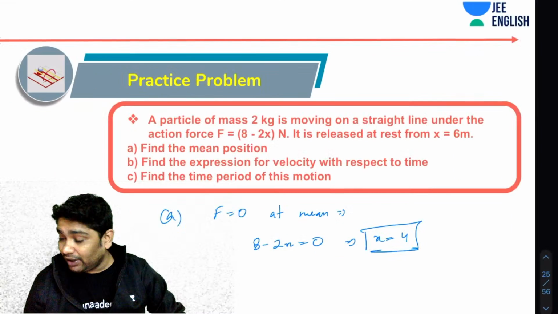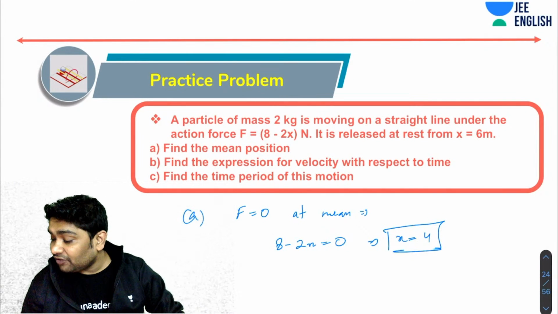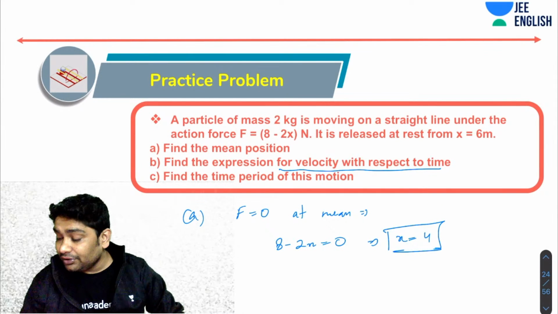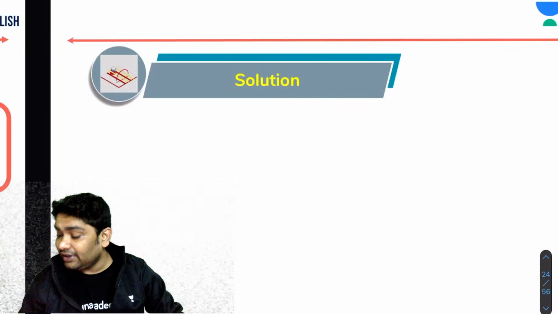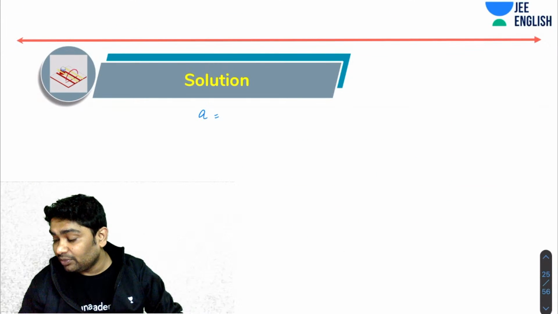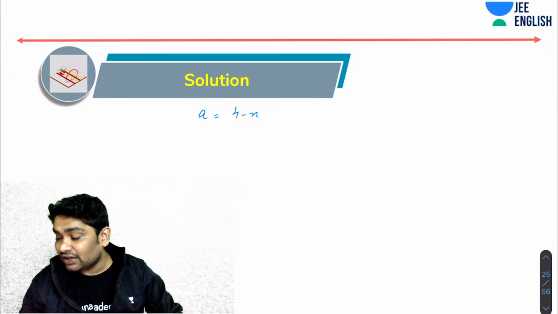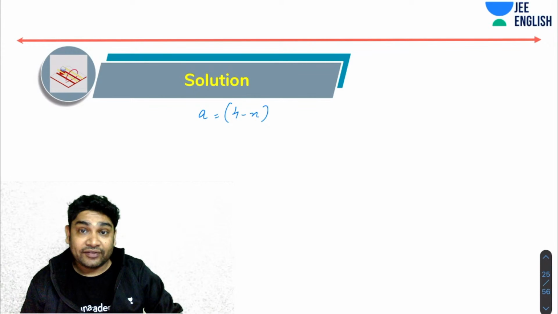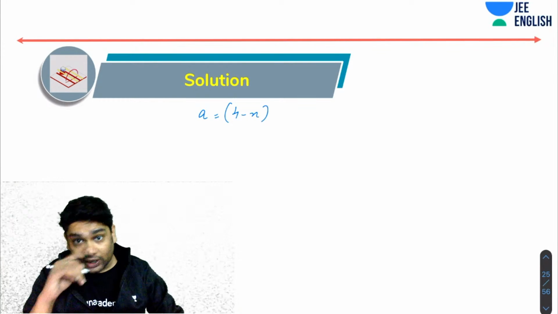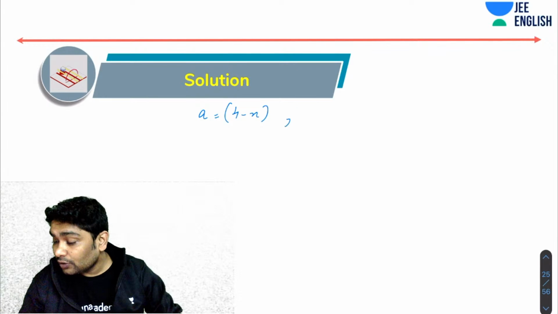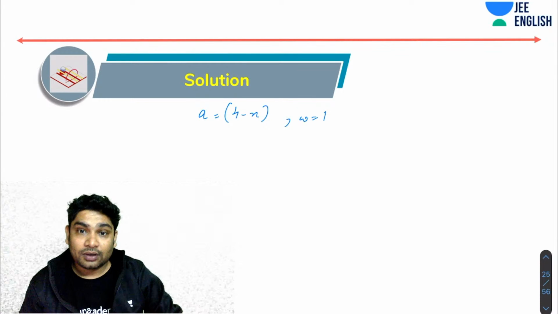Next, let's talk about point number two. You have to find the expression for velocity with respect to time. Now you realize from this expression, I can find the expression for acceleration. Acceleration obviously would be 4 minus x, correct? So if acceleration is of the form 4 minus x, what is omega? Omega is 1, correct?